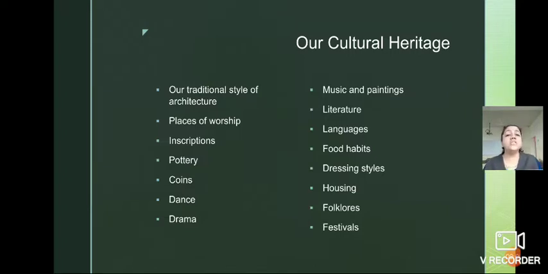For example, what is meant by our traditional style of architecture? What things are included in that? So let us see what they are. Just a minute.